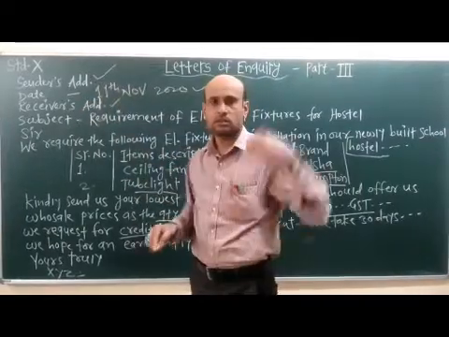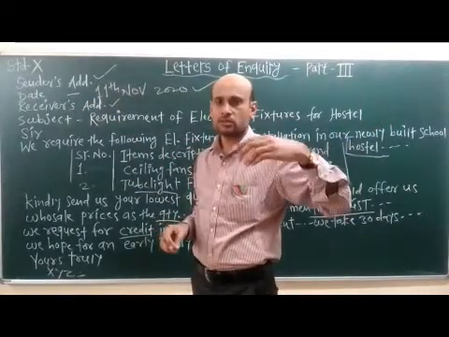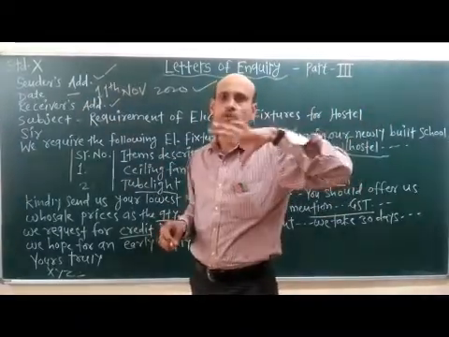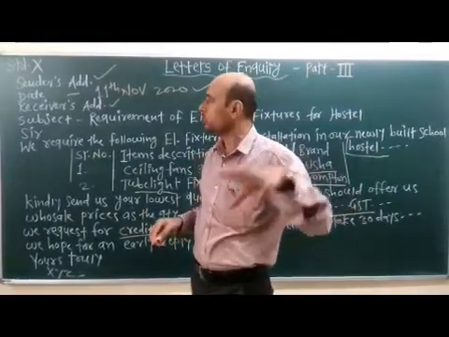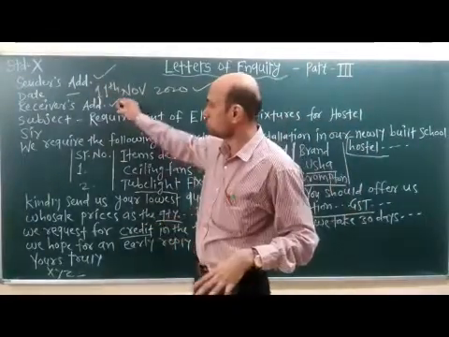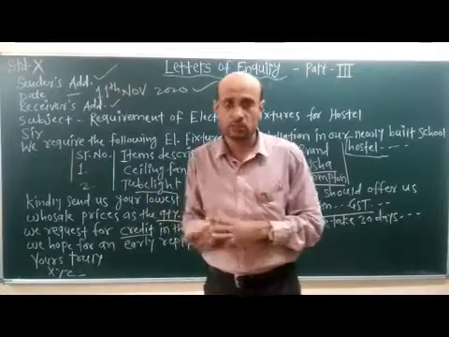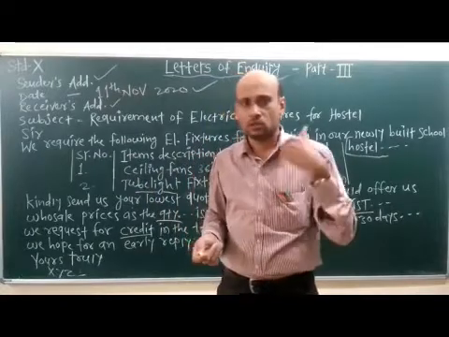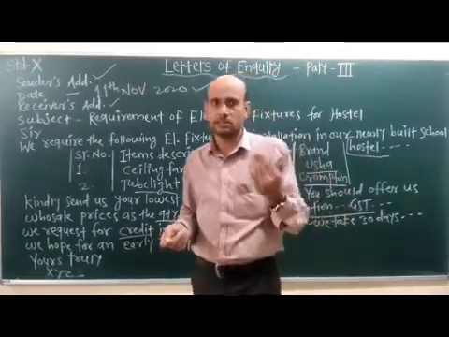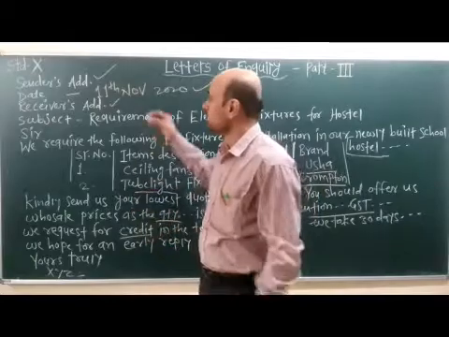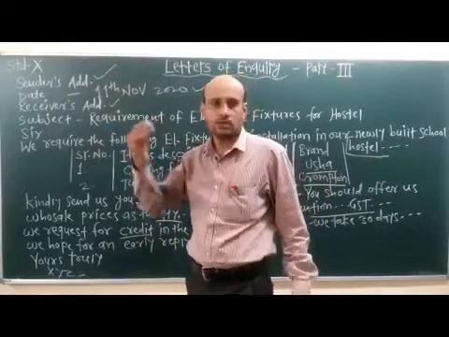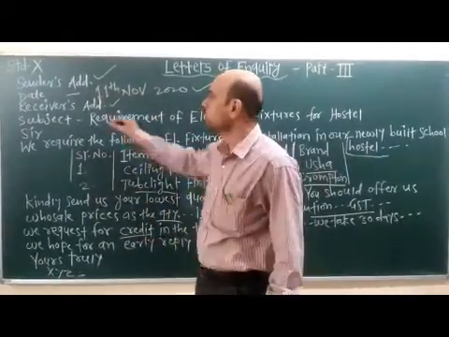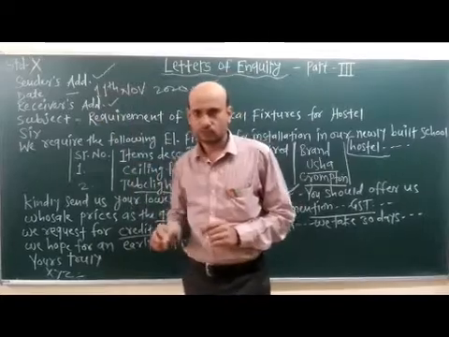Read the question carefully, you will get the address there. The receiver's address will also take some 2 to 3 lines, sometimes 4 lines is also possible. After the receiver's address, give one line space, then come to the subject.